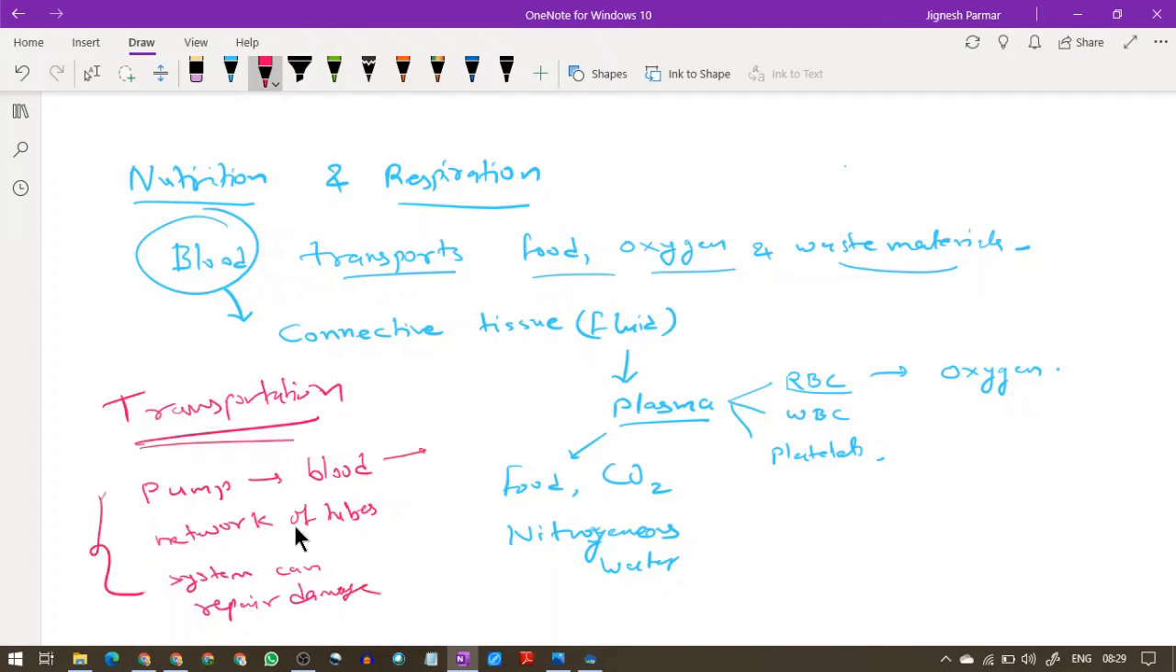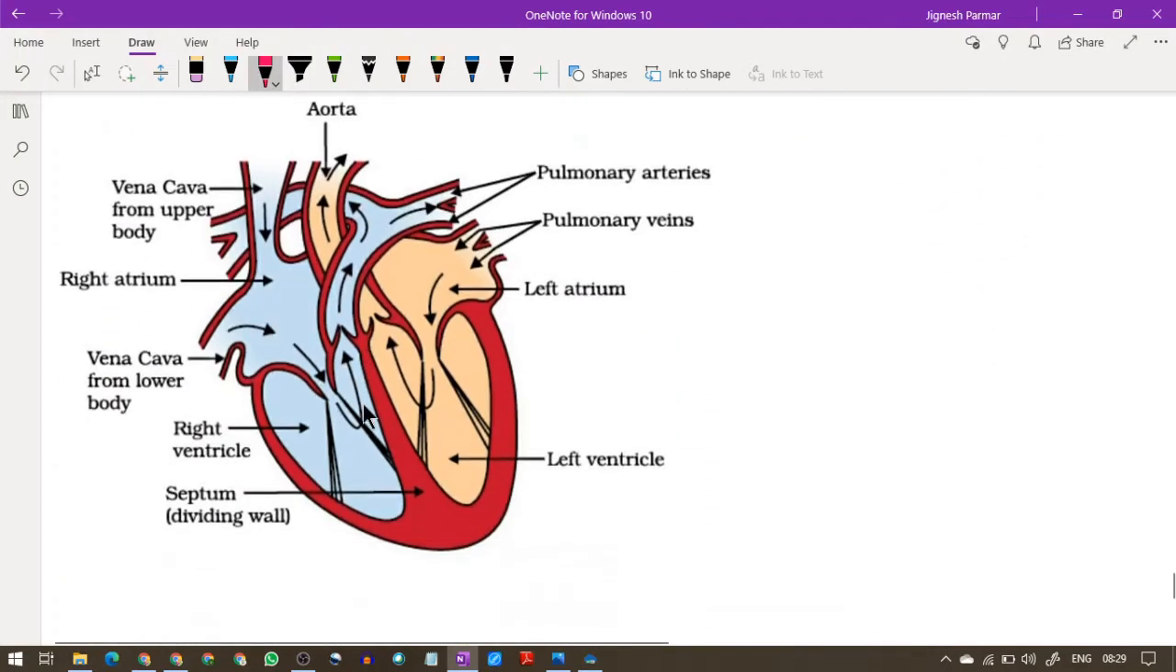The pump, which we are going to study, is the heart. Then the network of tubes has three kinds: veins, arteries, and small capillaries. These are the things we are going to study now. Let us see a very important organ of our body, the heart. This is the pump which is continuously working in our body.